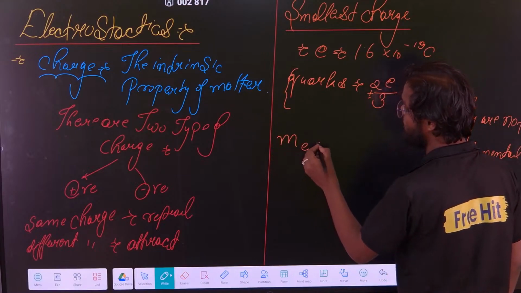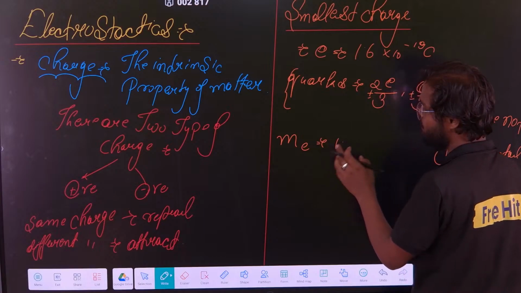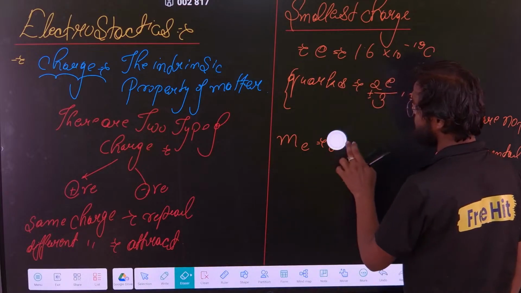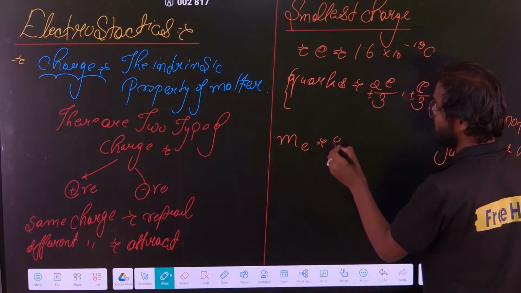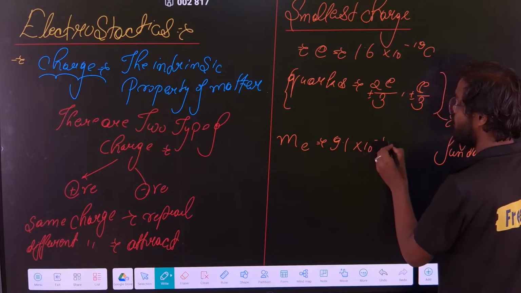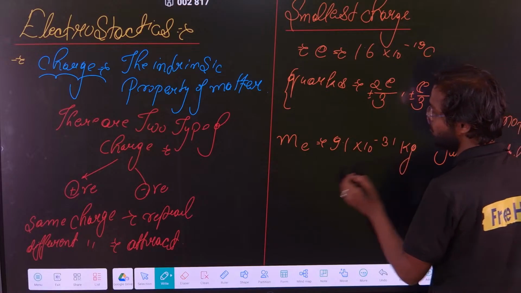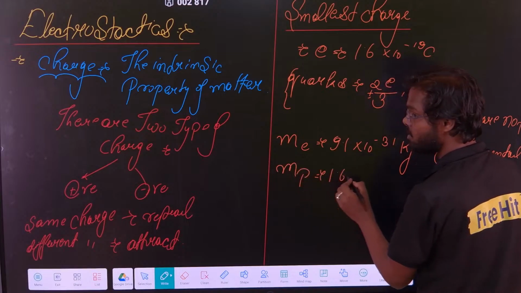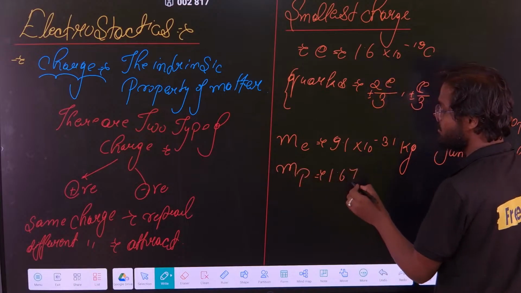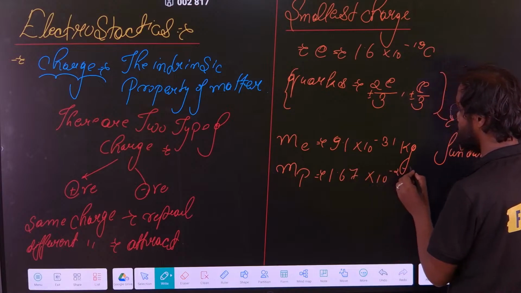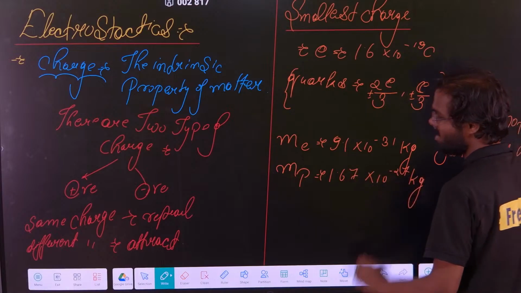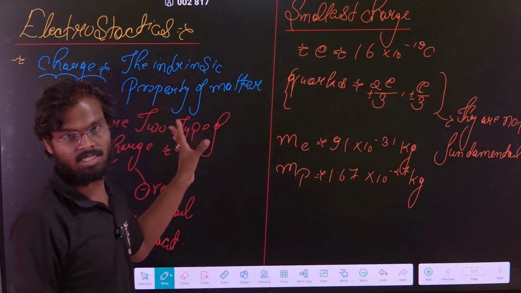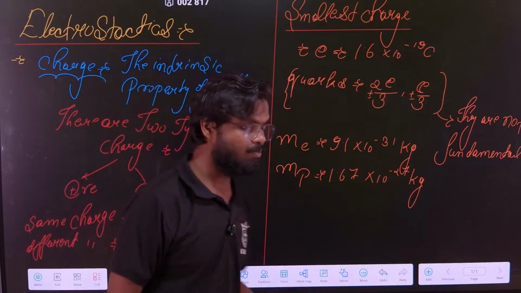Next, some basic points. What is the mass of electron? Mass of electron is 9.1 into 10 to the power minus 31 kg. What is the mass of proton? That is 1.67 into 10 to the power minus 27 kg. So these are the simple things. You should know all these things. Shall I move forward?